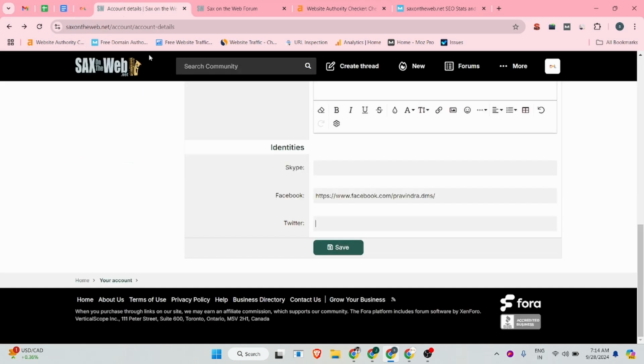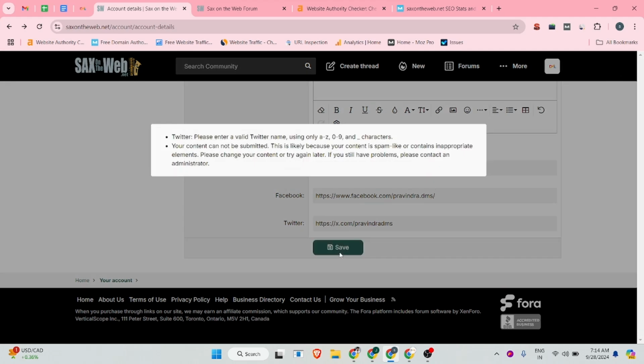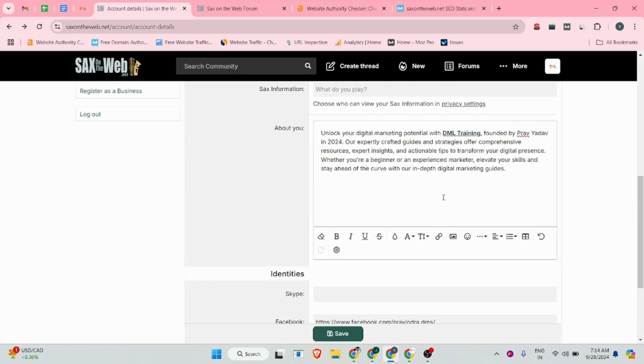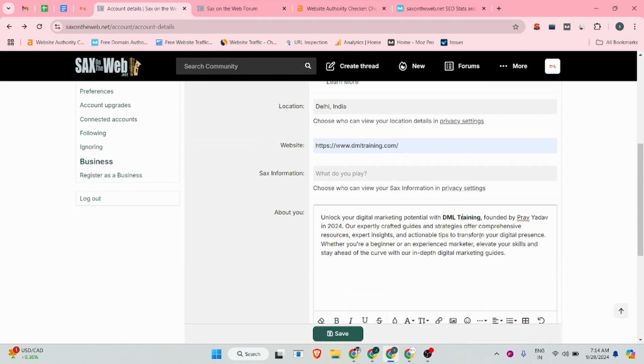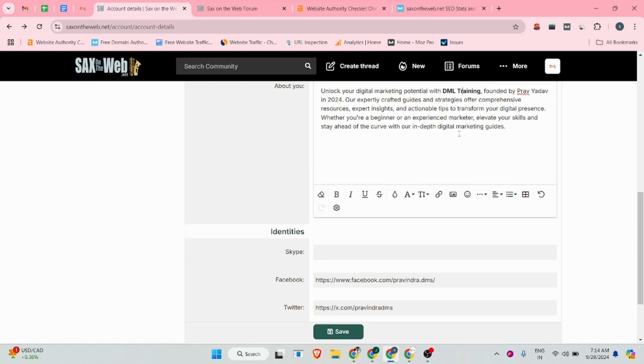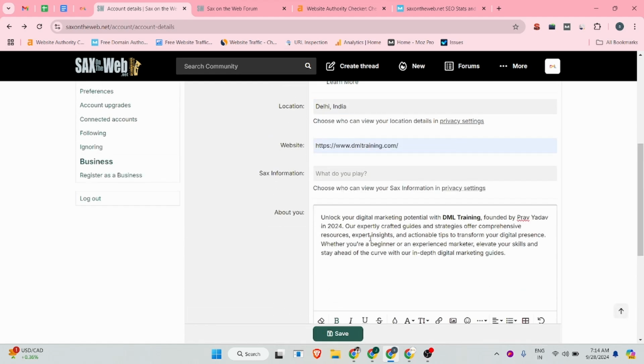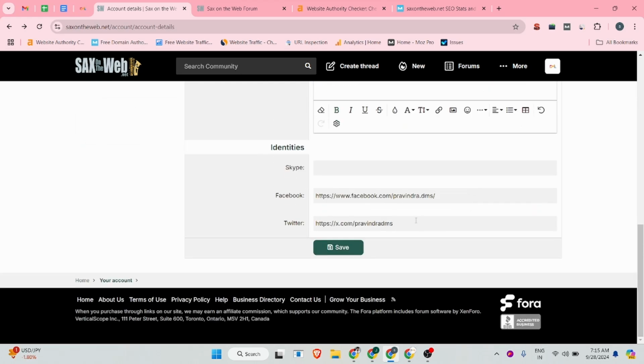After that you can click on the save button. Okay, so please enter a Twitter username, and your content cannot be submitted. If you insert any hyperlink in your content, they will consider it spam, so you can avoid creating a backlink in your description. Also, in the Twitter field we can add only the username. So let me click.